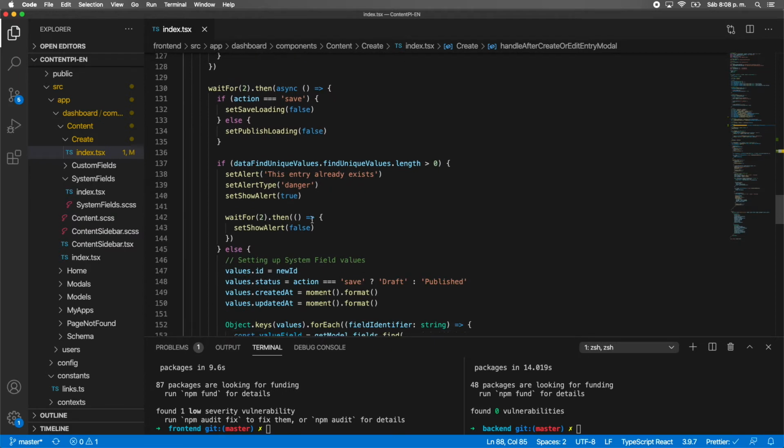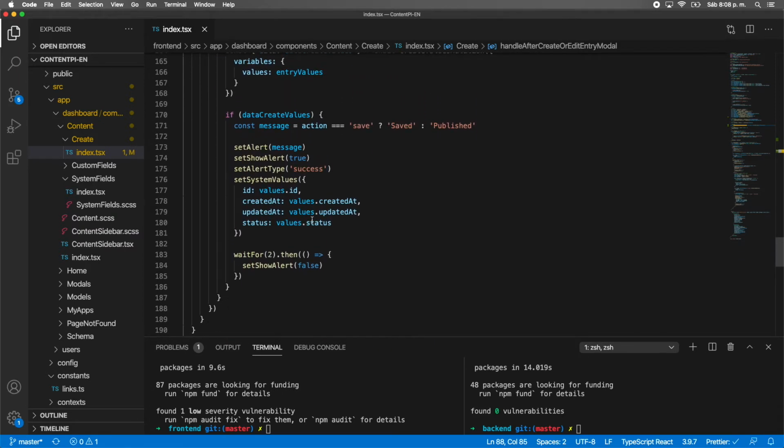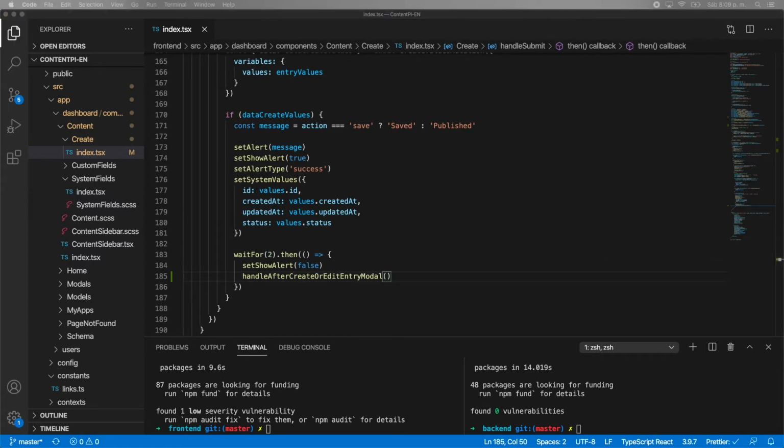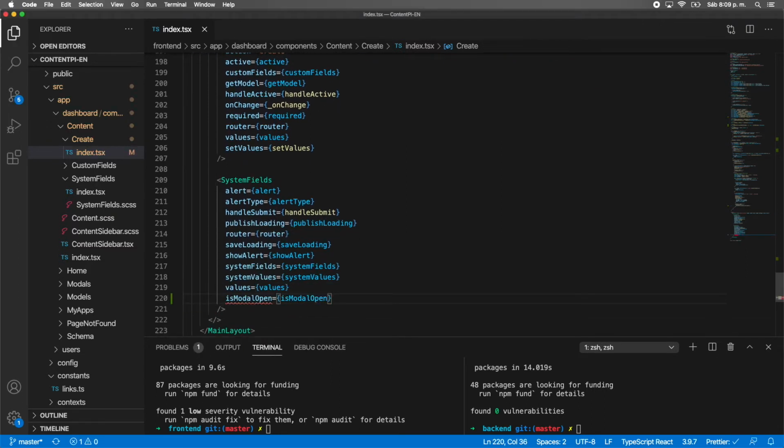We need to display that once we save data correctly. So at this point, we need to execute that method, and you need to pass that value into system fields, like this.